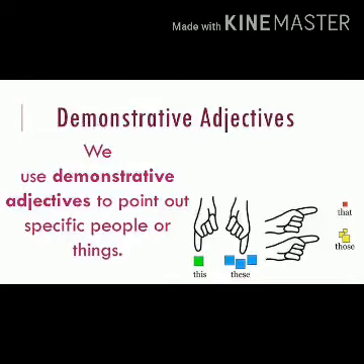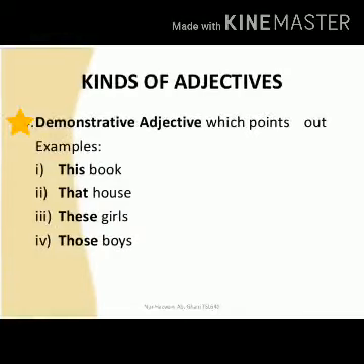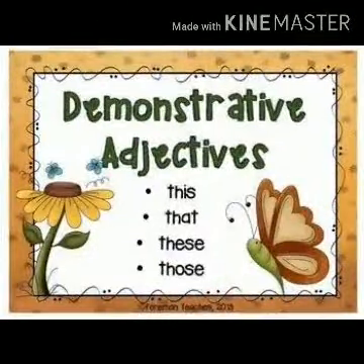Next kind of adjective is demonstrative adjectives. These adjectives point out the particular person or thing being talked about. These adjectives answer the question which one. For example, this book, that house. In these examples, this and that are the demonstrative adjectives. Mainly the words this, that, these, those, such are the demonstrative adjectives.